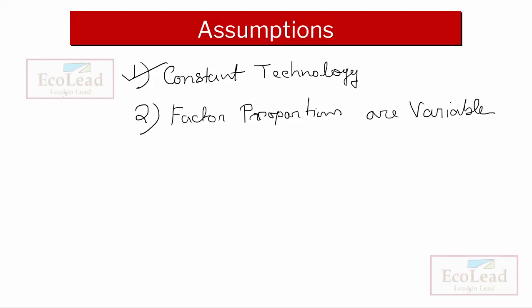What is meant by factor proportion? Factor proportion means how K and L, or different factors, are combined, in which proportion different factors are combined. This is your factor proportion.